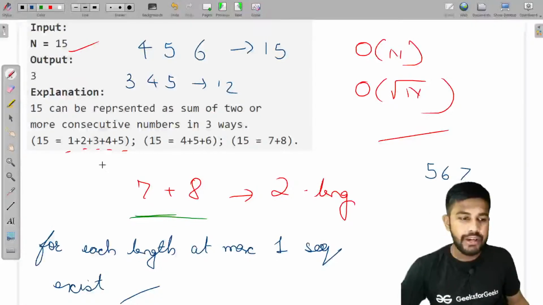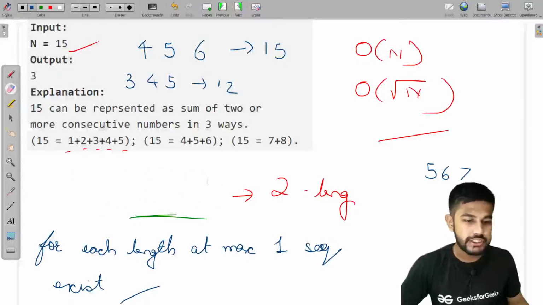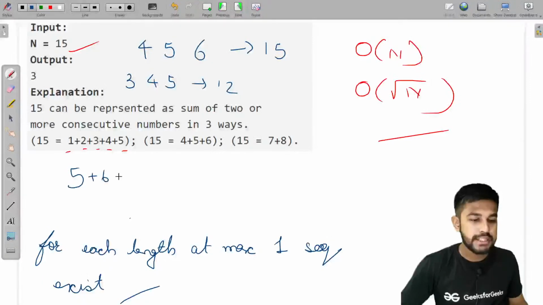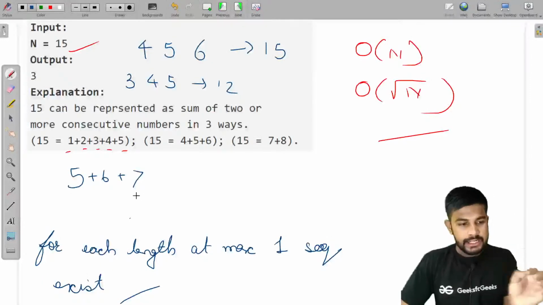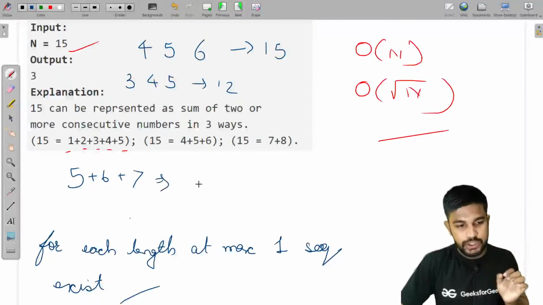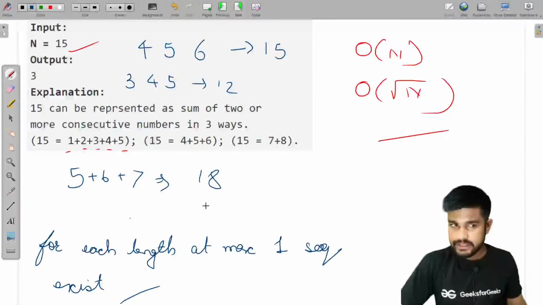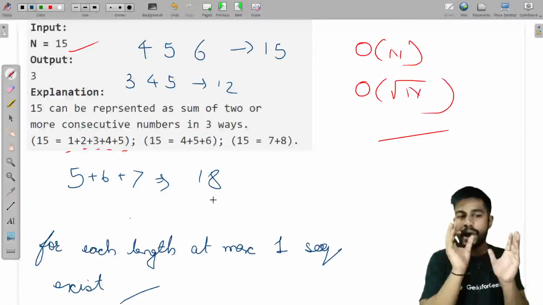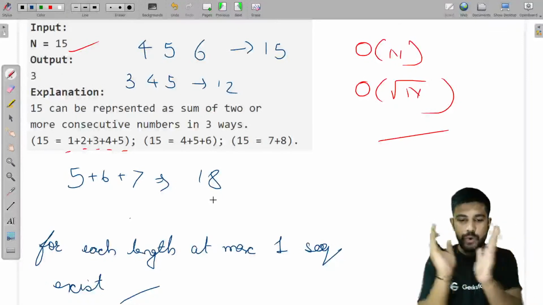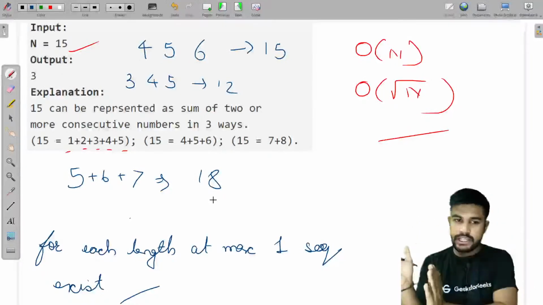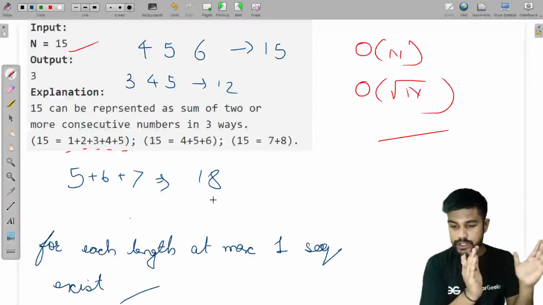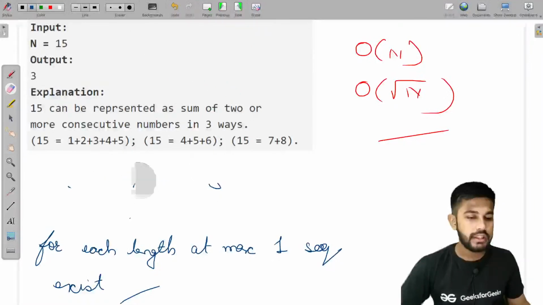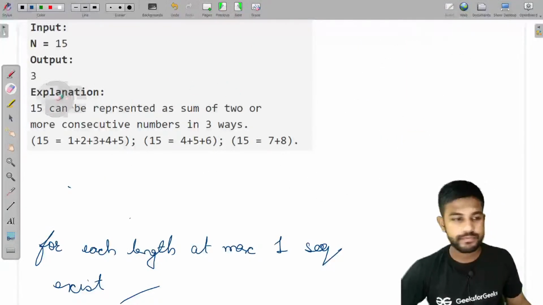Let me clear out the screen. So if we go on this side, that would be 5 plus 6 plus 7, that is 18. That is also more. So it is a clear example that if a particular sequence matches up to a particular sum, then if we go at this side, all would increase. If we go at this side, all would decrease. Okay, so now good to go. Now this is the conclusion. This is the first thing that we should notice.